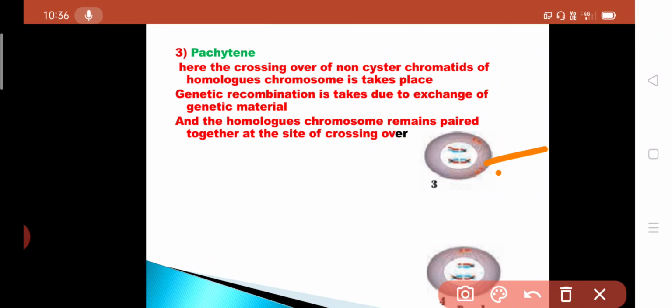In this pachytene stage, recombination takes place by exchange of genetic material, and the homologous chromosomes remain paired together at the site of crossing over. Where the crossing over takes place, at that site the homologous chromosomes remain paired.